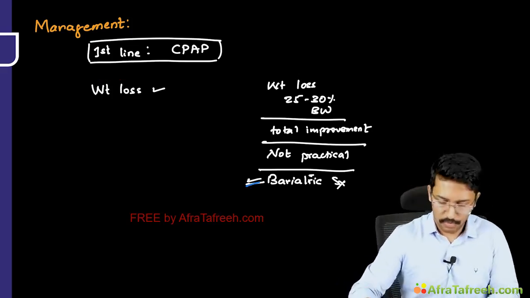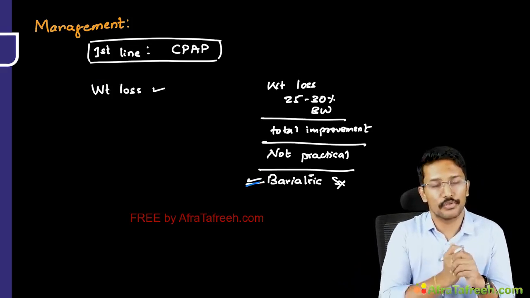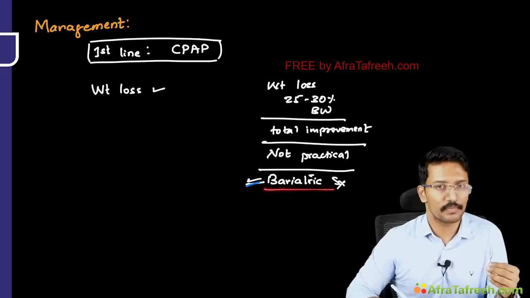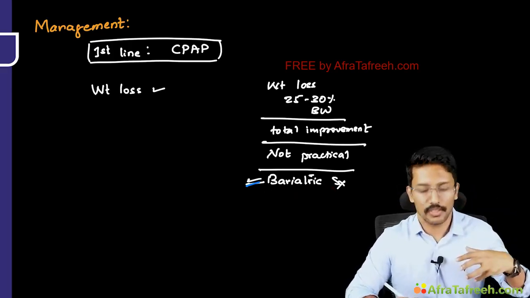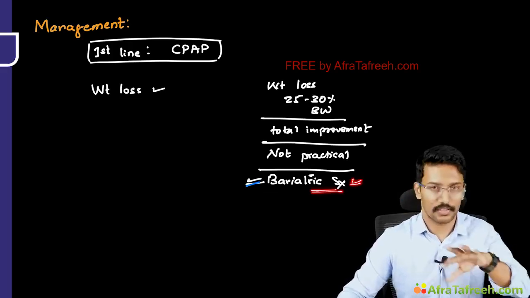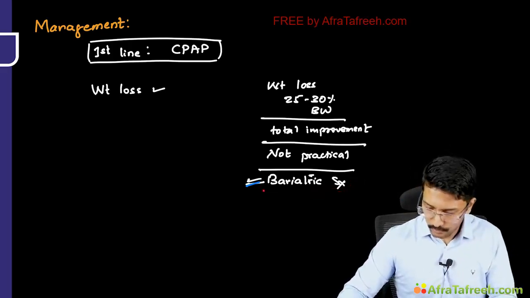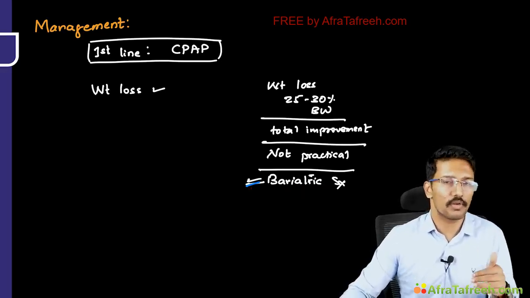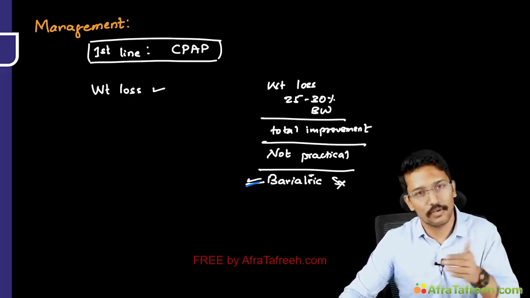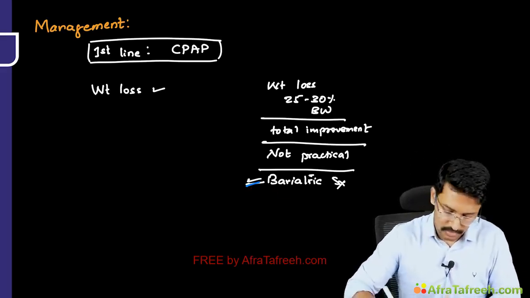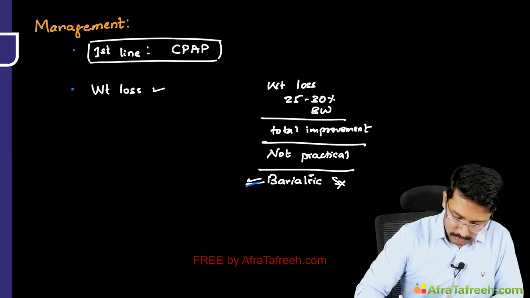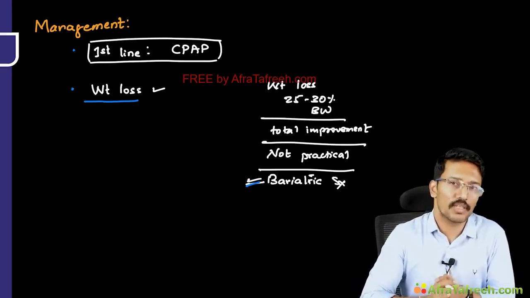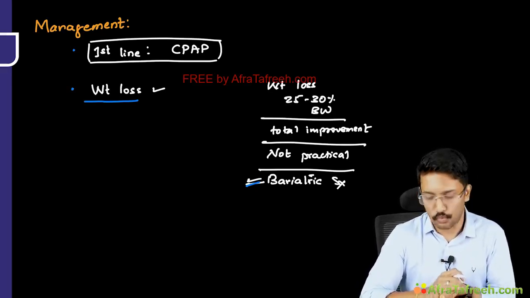But the problem here is those who have obesity hypoventilation syndrome, right, they will be fitting into the category of extreme risk for surgery, because they as such have hypoventilation, plus the surgery and anesthesia, whole things can get complicated. So most of the bariatric surgeons also do not take up these cases as priority. Rather, what they would recommend is go through some weight loss and then we will later take them up for bariatric surgery. But whatever practically achievable weight loss should definitely be tried. Okay, so this is about the obesity hypoventilation syndrome.